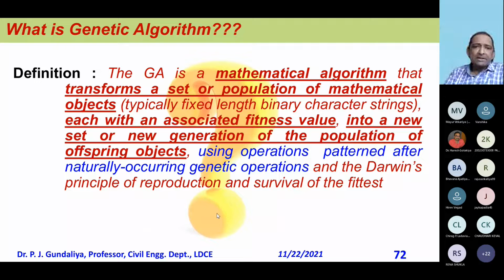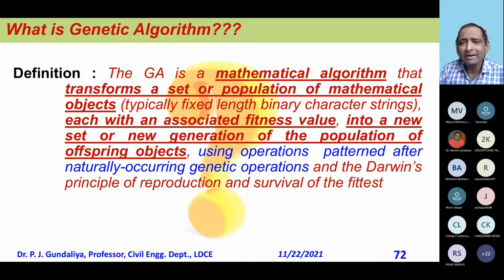Now see the definition of GA. The GA is a mathematical algorithm that transforms a set or population of mathematical objects, typically fixed-length binary character strings, each with an associated fitness value, into a new set or new generation of the population of offspring objects, using operations patterned after naturally occurring genetic operations and the Darwin principle of reproduction and survival of the fittest. Simple definition.